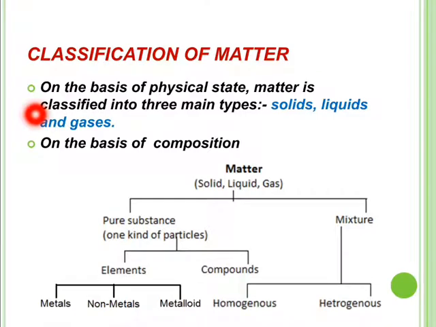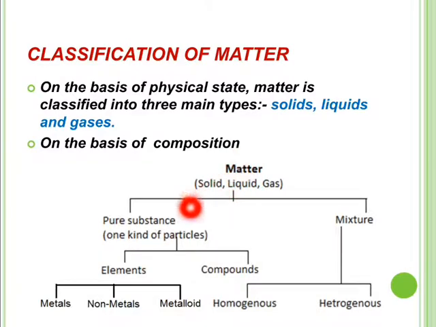Let us start with classification of matter. Students, in the previous chapter, you have learned that on the basis of physical state, matter is classified into three main types, that are solids, liquids and gases. Now let us see the classification of matter on the basis of its composition.